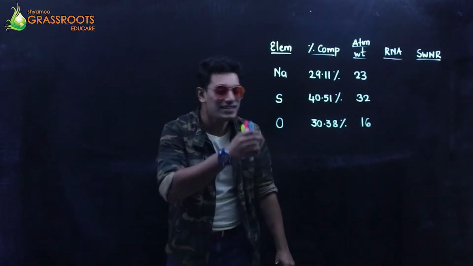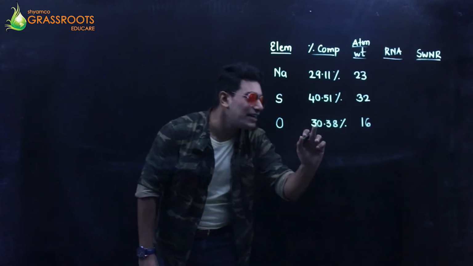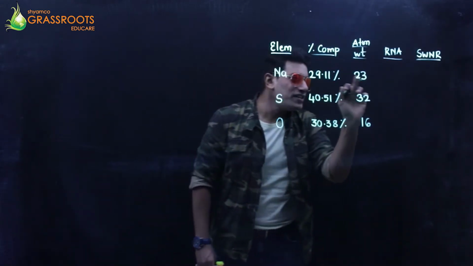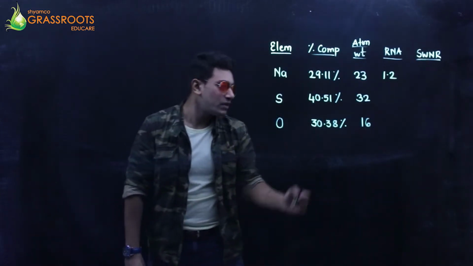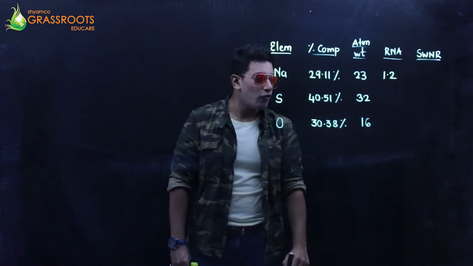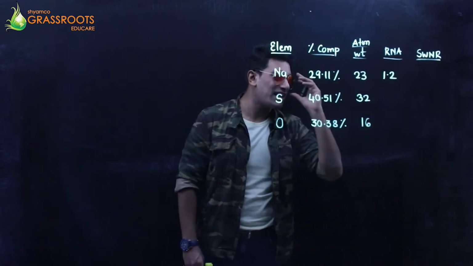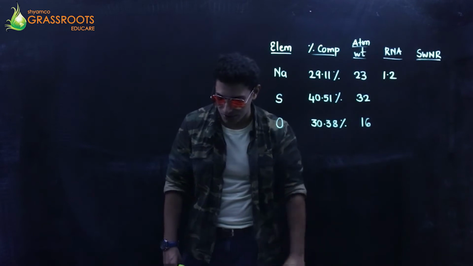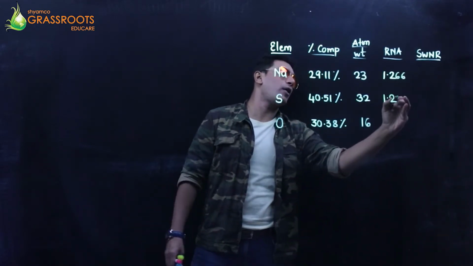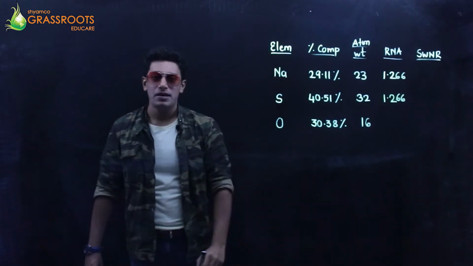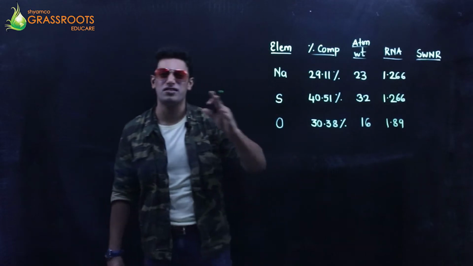29.11 divided by 23. Then you divide these two and you divide these two. On division, you get the answer as approximately 1.2. This answer, 40.51 divided by 32, is approximately, I guess, I've just calculated it out here. It's 1.2 again. If you put it further, 1.266. And the last one I have calculated as 1.89 approximately.